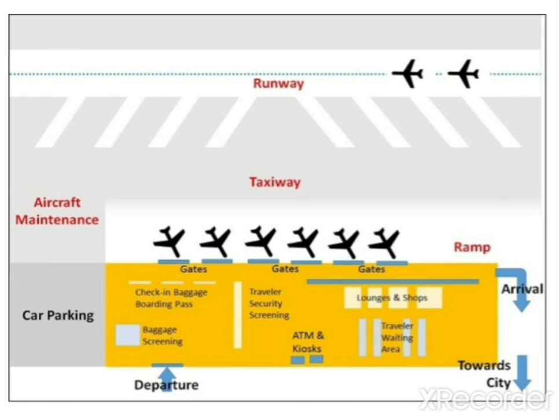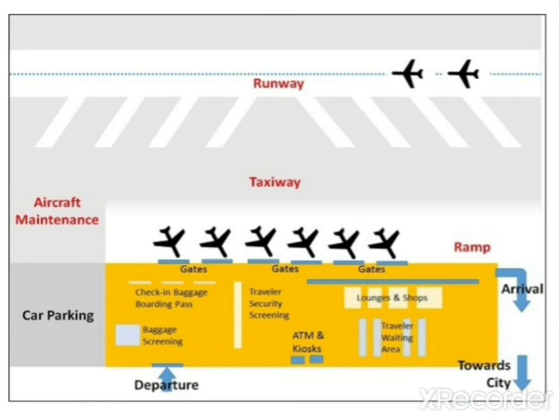That yellow part is called the terminal building, in which all facilities will be provided to the passengers. And apron is the place where we will keep the aeroplanes. And taxiway is the way which connects apron to runway, or hangar to runway, or hangar to apron within the airport. And runway is the paved area from where the aeroplanes will take off or land.